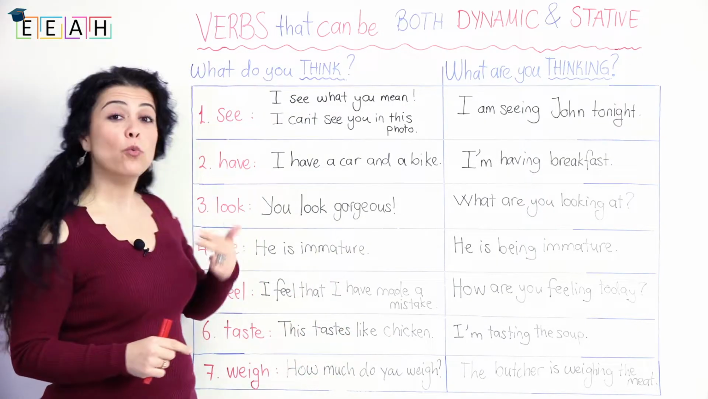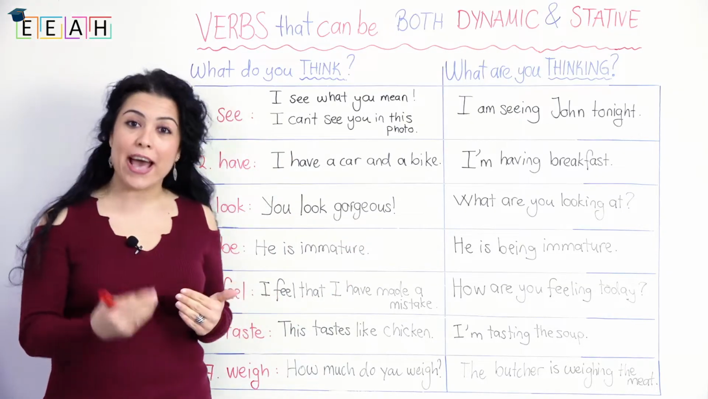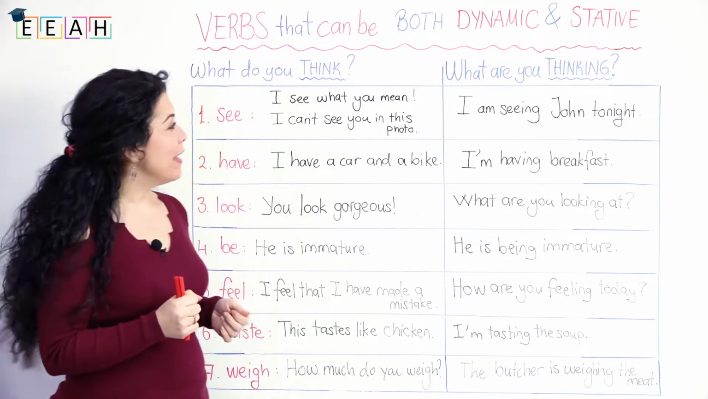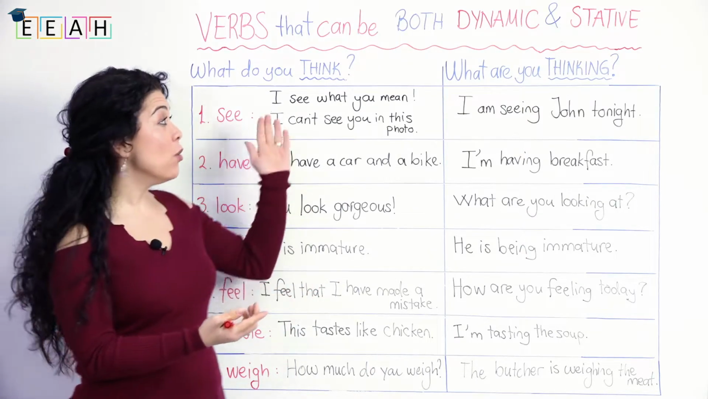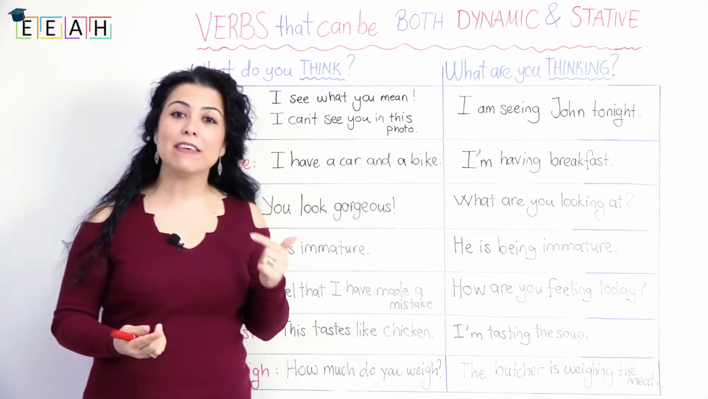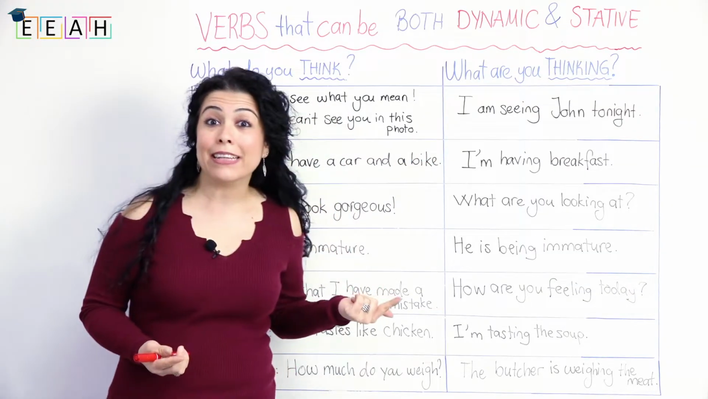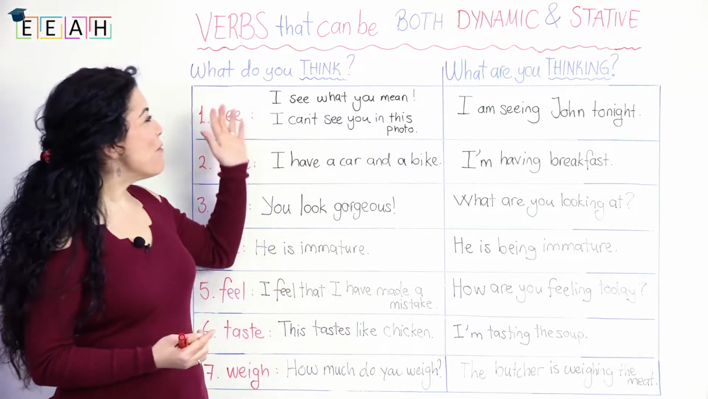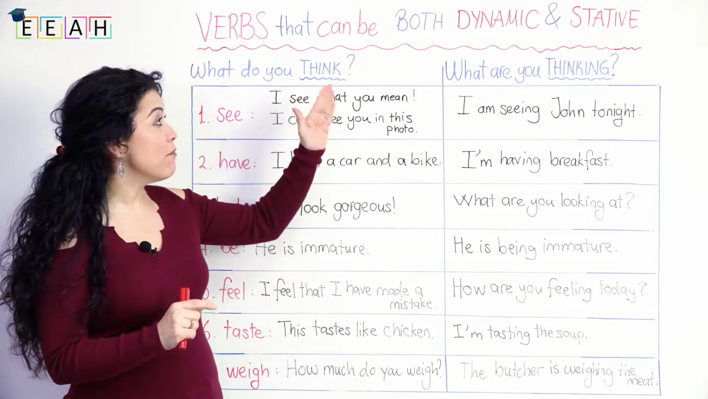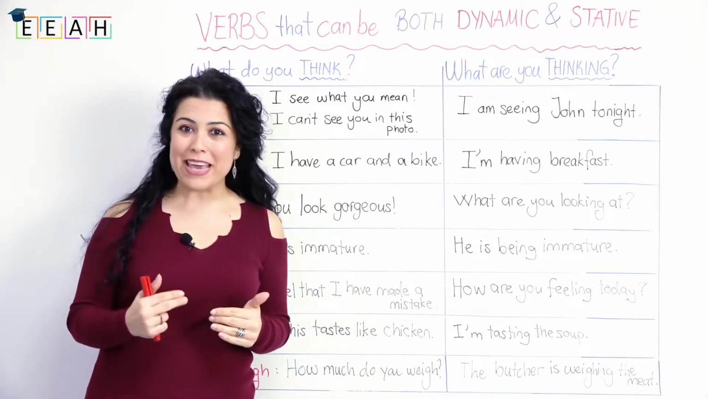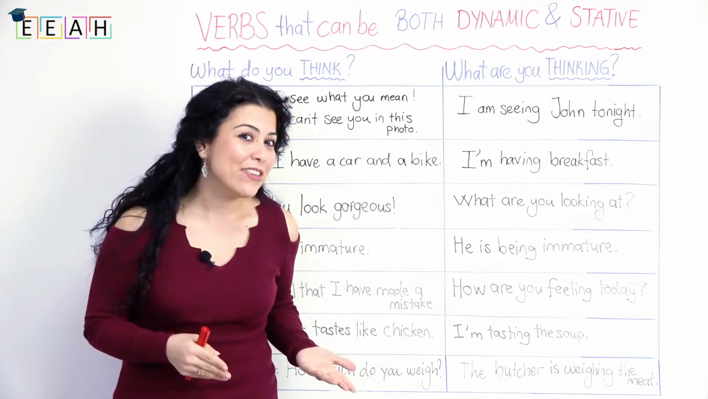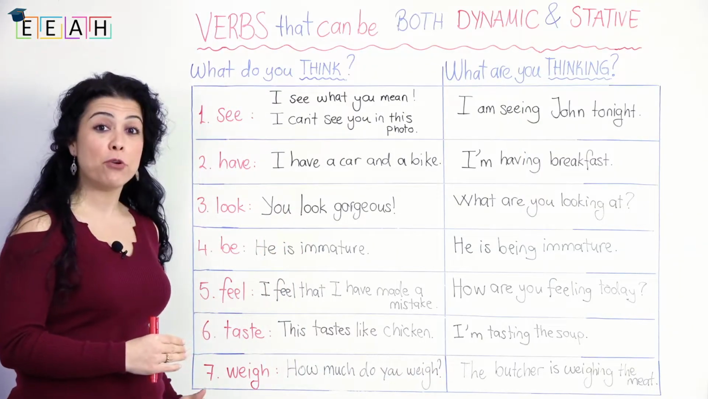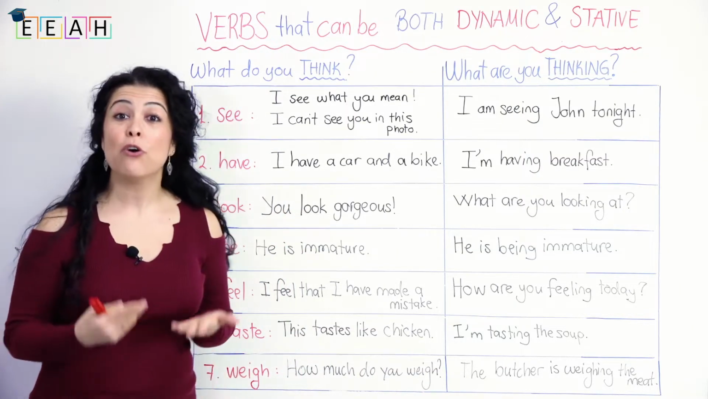So when I say, what do you think? I'm actually asking the person's opinion. What's your idea? What do you think? And on the other hand, when we say, what are you thinking? We are actually asking the person his or her plan. What are you planning? What are you considering? Yes? So when the verbs have a stative or dynamic form, which means they go with an ing or no ing, their meaning can change. So today we are studying other verbs that change in a similar way.